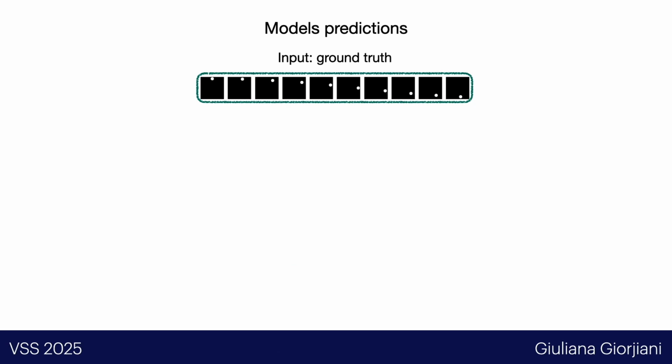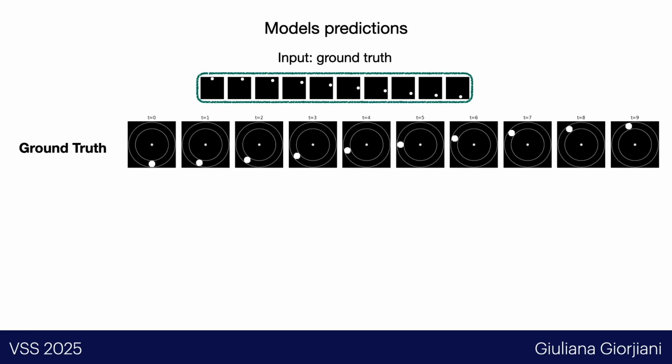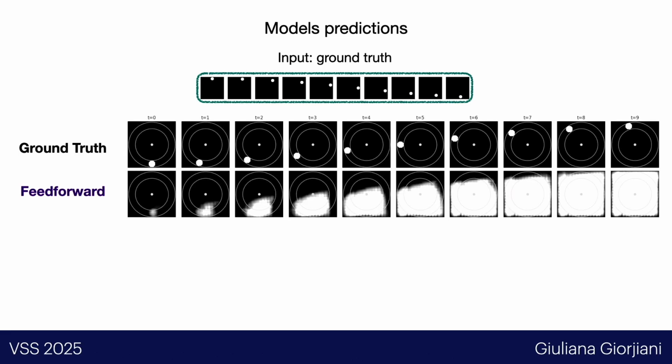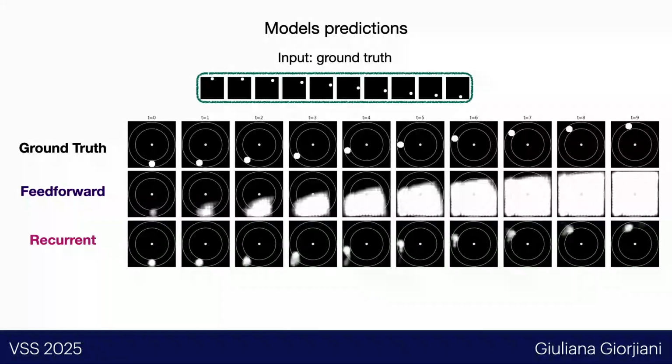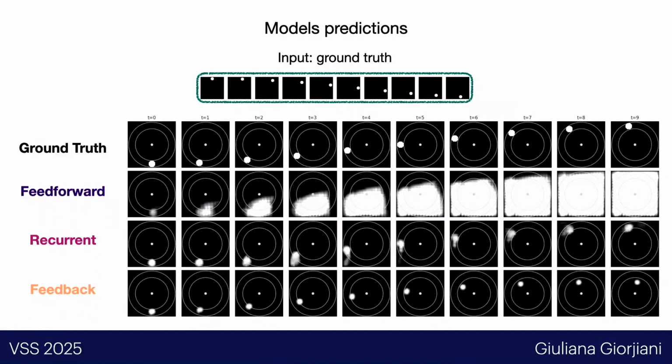Okay, now we finally test the model with the same task that participants did. So we give again the 10 inputs to the model. And here I'm plotting what the model should have predicted for the next 10 frames. This is how the feed-forward model predicts. This is how the recurrent model predicts. And this is how the feedback model predicts.